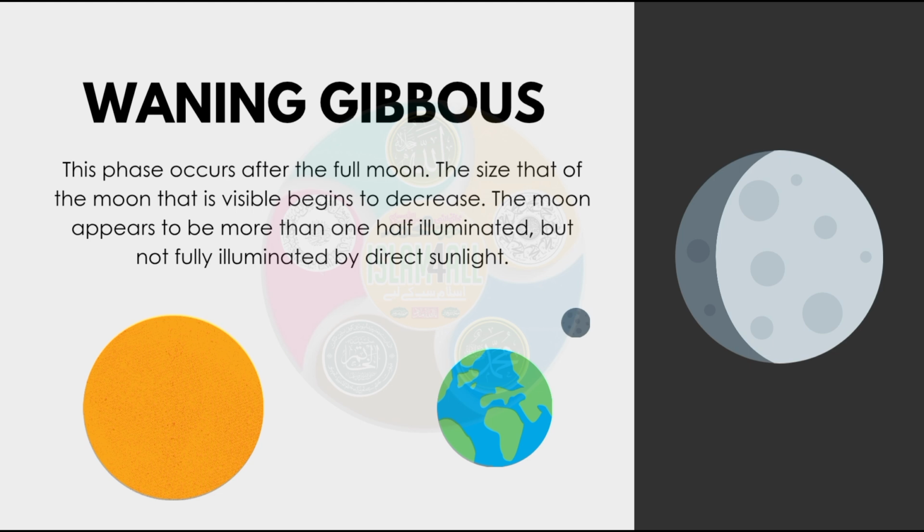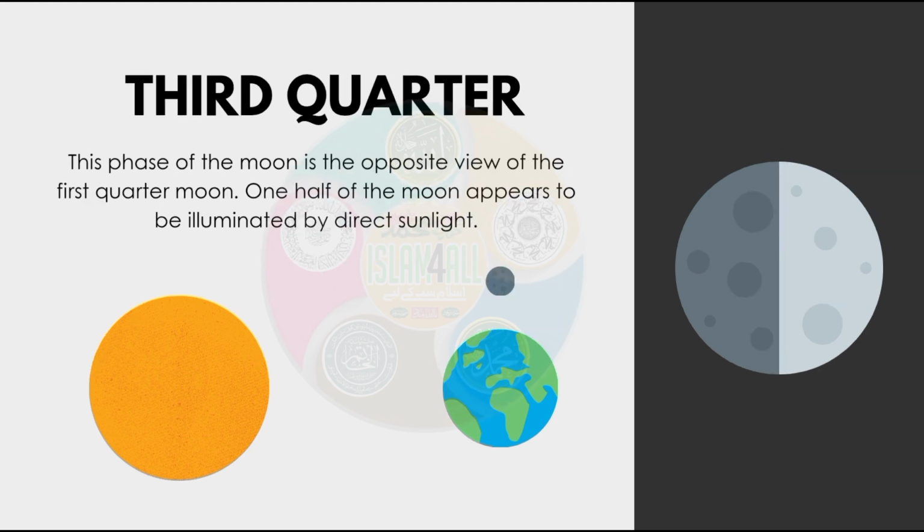Waning gibbous. This phase occurs after the full moon. The size of the moon that is visible begins to decrease. The moon appears to be more than one half illuminated, but not fully illuminated by direct sunlight. Third quarter. This phase of the moon is the opposite view of the first quarter moon.